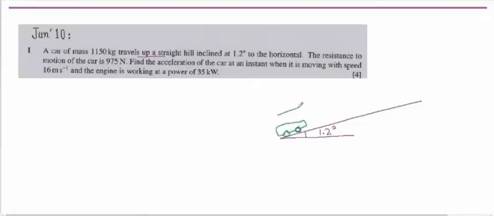This is the car going upwards, whose mass is 1150 kilograms. The resistance to the motion of the car is 975 Newton. So here backwards we can show the resistive force.